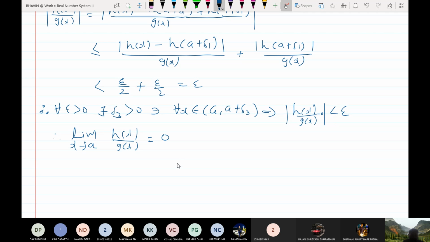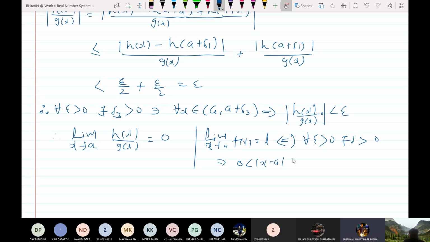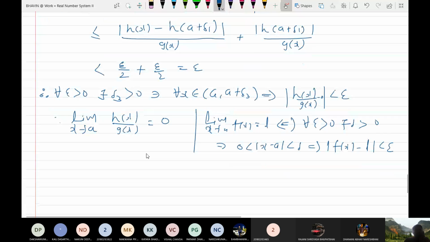Oh, you forgot the definition. What is the meaning of limit x tends to a of f(x) equal to l? What does this mean? You don't remember? Yes sir. f(x) minus l should be less than epsilon. So this is your f(x). f(x) is nothing but h(x) upon g(x), and l is nothing but 0. So therefore you can say that the limit as x tends to a of h(x) upon g(x) is 0.